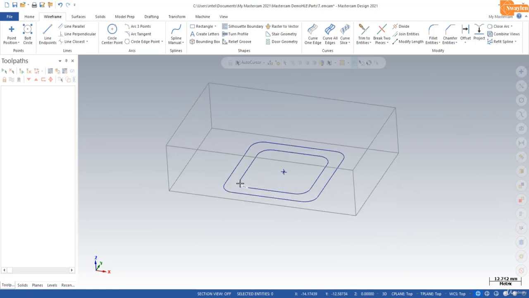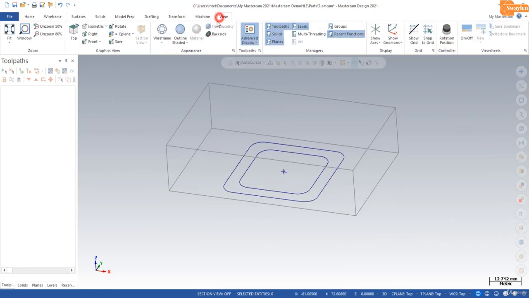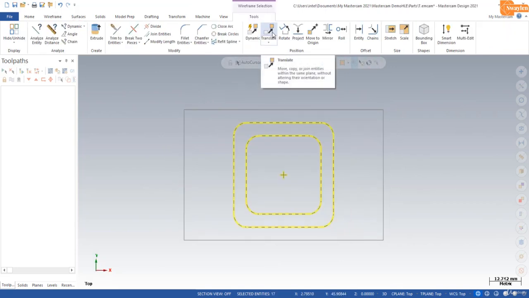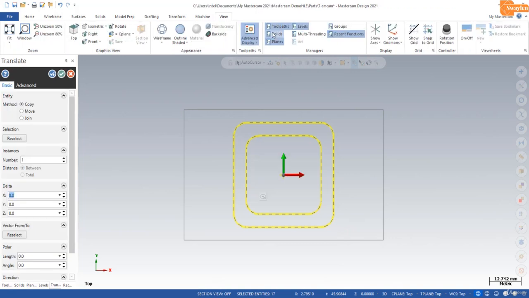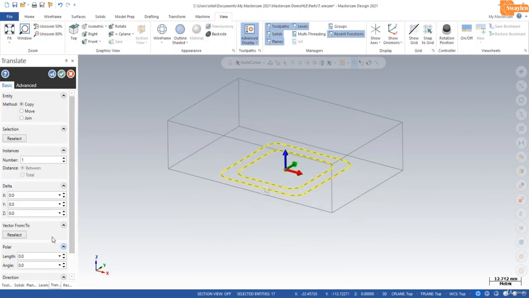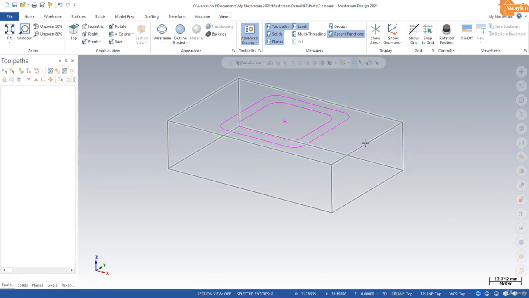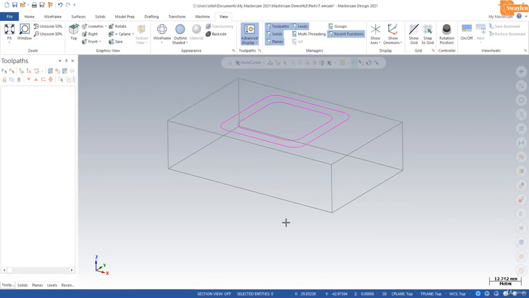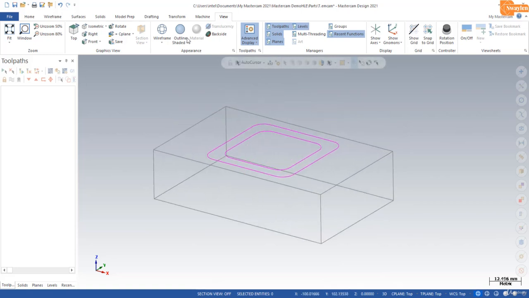Wireframe view is here. So I will click top again, select this portion, translate, change this view. In Z direction I will give value 20, move, OK, and select the point and delete. Now I will click Shaded.